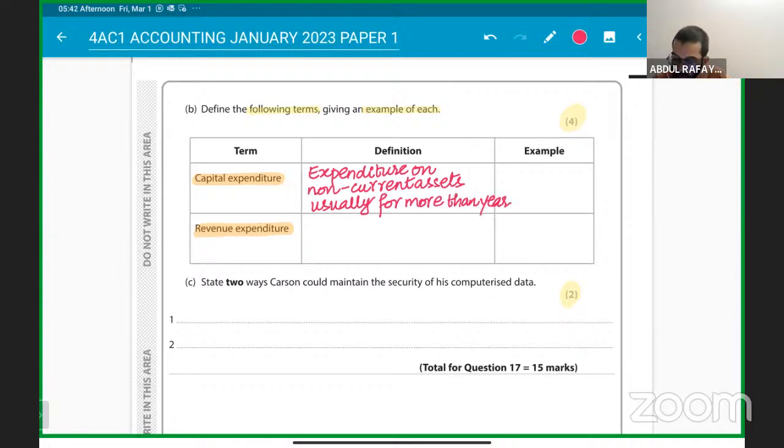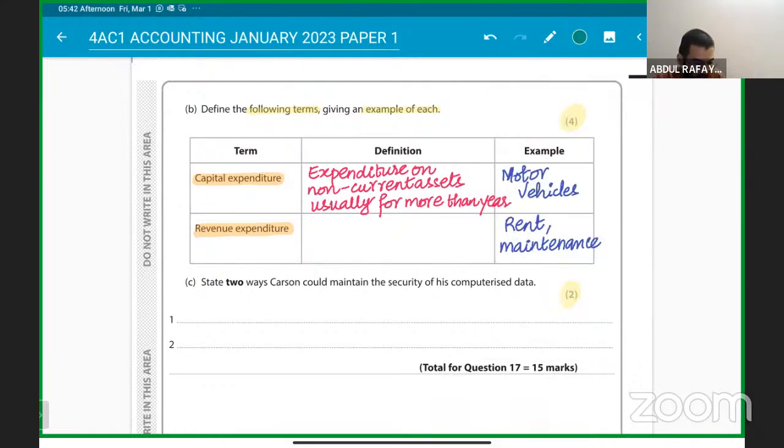An example will be building an extension, motor vehicles, cars, plant, equipment, those things. And what is revenue expenditure? Like rent, wages, salaries. You can write these things: rent, wages, or you can write down maintenance as well. These are the examples for revenue expenditure.